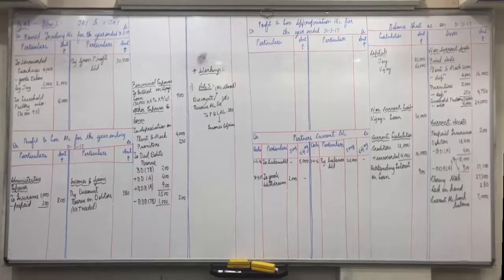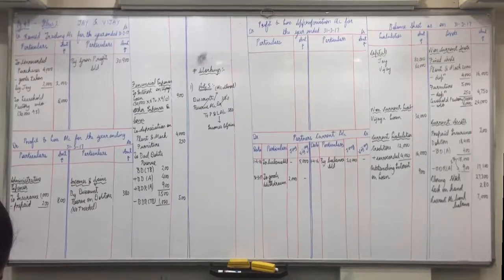Then fixed deposit with bank. No, we'll write it in current assets only, because investments are something for long period of time, and fixed deposits with bank we generally keep it for short period of time. So short term investments will come in current assets only. Are you okay with this? Generally for what period do we keep fixed deposits in the bank? 3 months, 6 months, maximum 1 year.